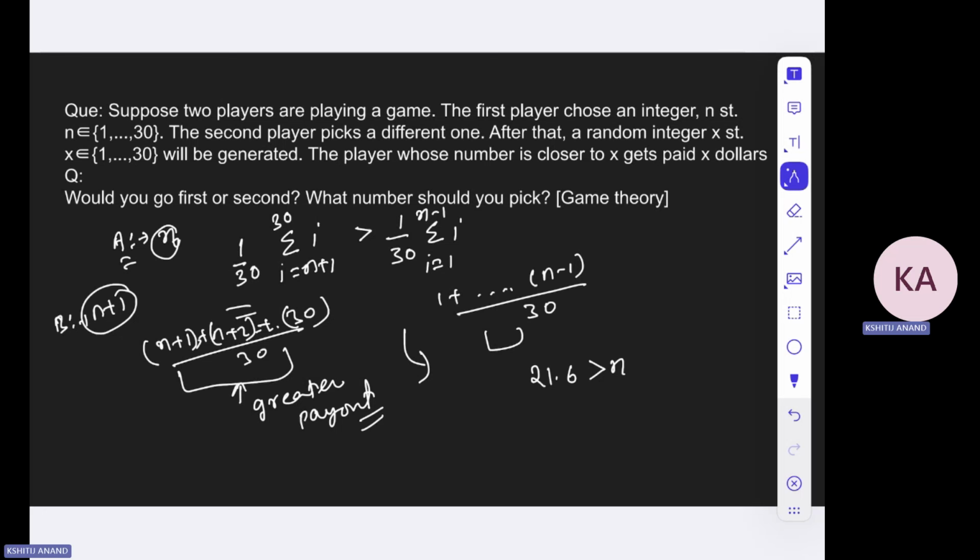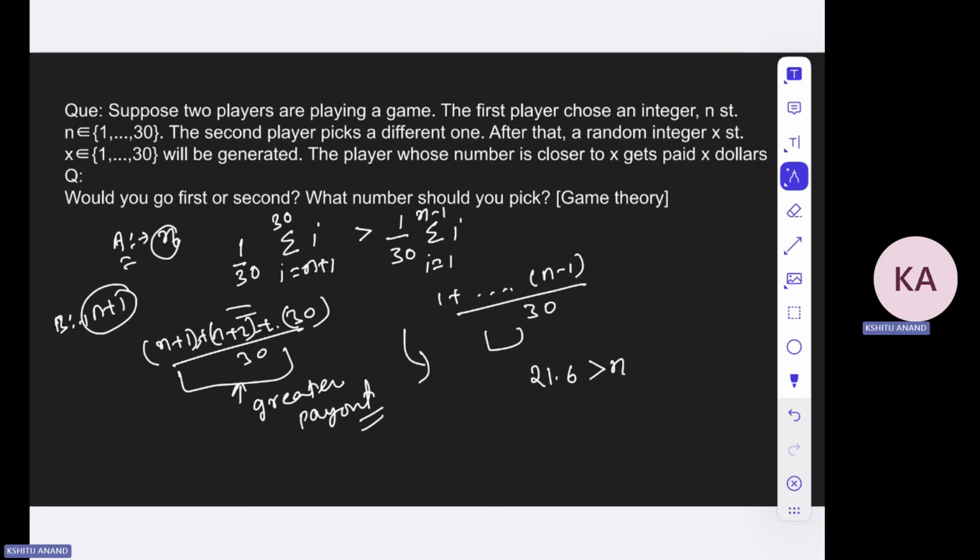So 16 is there, right? Let us say A chooses 16. Then B either wants to choose 15 or 17. Okay. Now, when will B choose 17? So try to understand it like this. If B chooses 17, what is the expected payout for B?